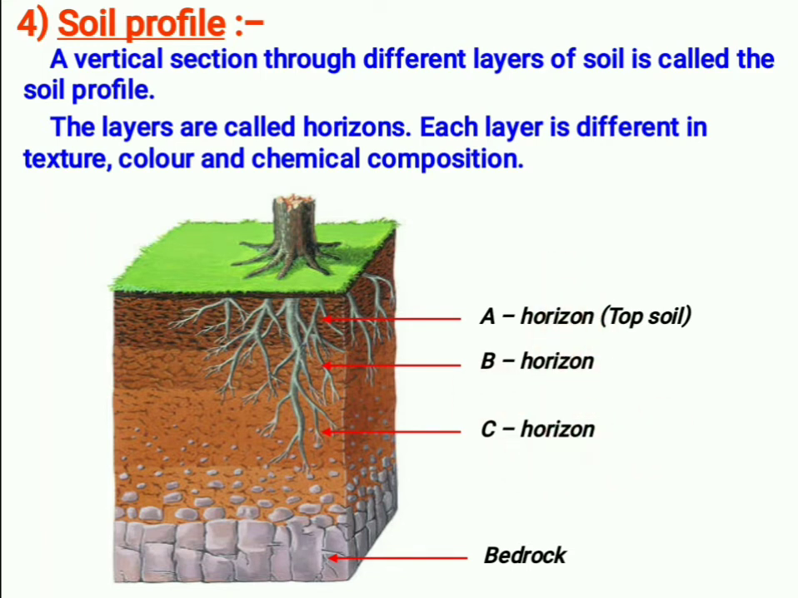These are called horizons. Each layer is different in texture, color and chemical composition. Each layer is different in texture. Texture means what? To feel. Some layer of the soil will be very smooth. Some layer of the soil will be hard. Okay. Color will be different. And chemical composition is also different.